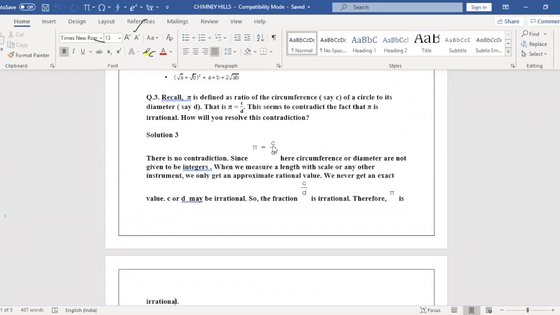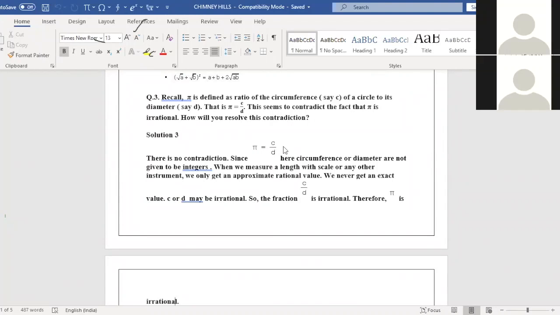If you take any circle and divide its circumference by its diameter, you will find the value is non-repeating and non-recurring. Here we use 22 by 7 only as an approximate value of circumference by diameter. That's why either C or D may be irrational, so the fraction C by D is irrational. I hope I'm clear to everyone.